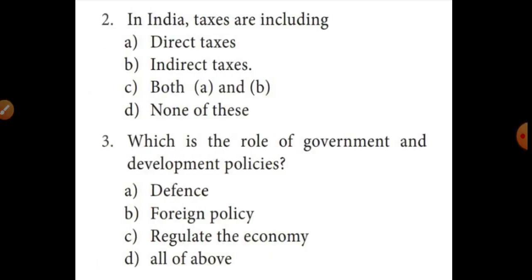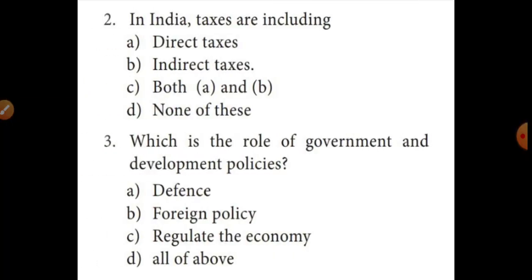Then the second question, in India taxes are including C option, both A and B taxes. That means direct taxes and indirect taxes. So C option is correct. Then the third one, which is the role of government and development policies? Answer is D option, all of the above. That means defense, foreign policy, and regulating the economy. These three are also the role of government development policies. So the answer is all of the above.